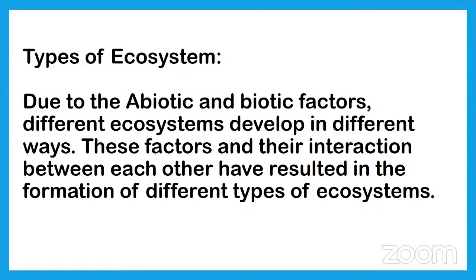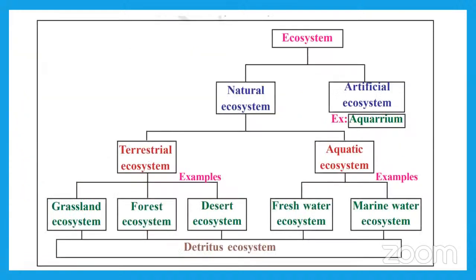Okay, biotic means plants, animals, microbes. Abiotic means air, water, sunlight, soil, etc. First we will see the types of ecosystem. There are mainly two types: natural ecosystem and artificial ecosystem. A natural ecosystem is naturally made, and an artificial ecosystem is prepared by humans.